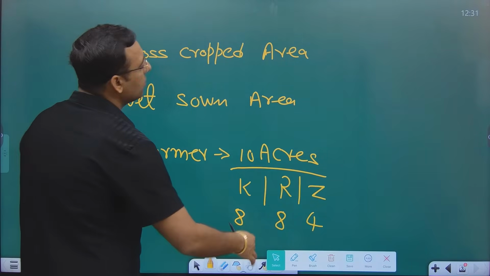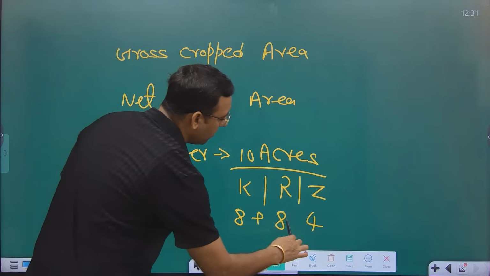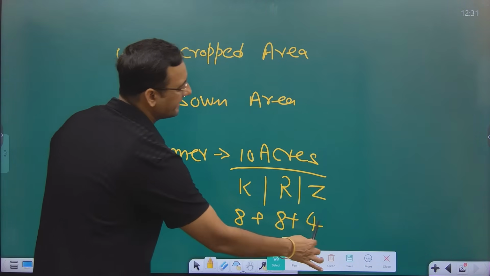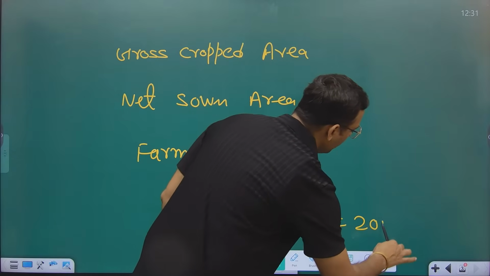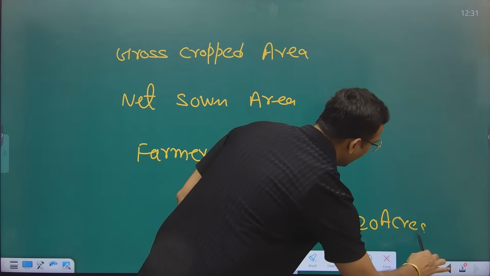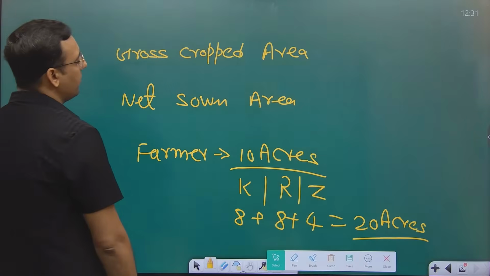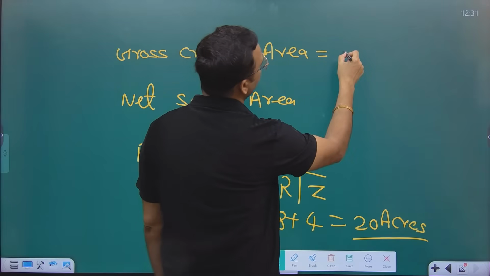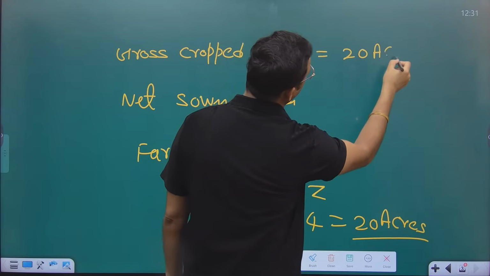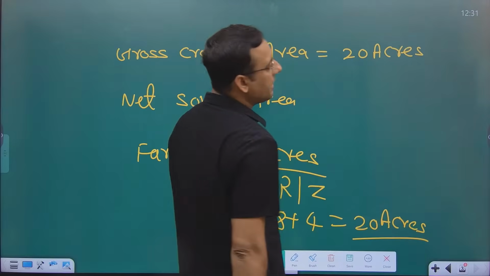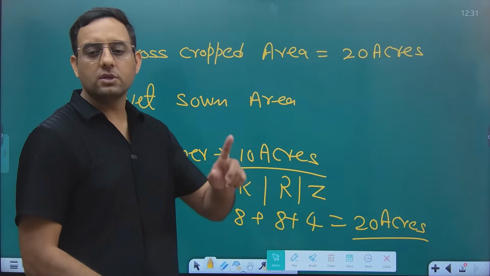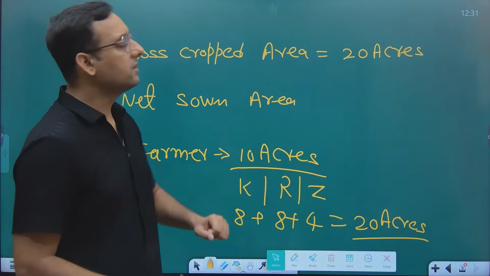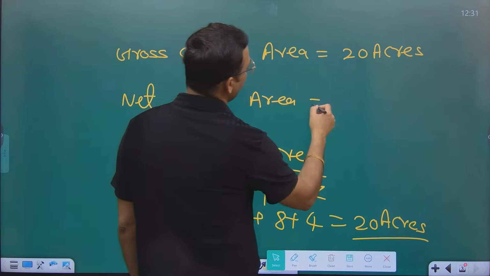Now if you will see throughout the year, I have grown the crops on 8 plus 8, 16 plus 4, 20. So in 1 year, I have grown the crop on 20 acres. So I was having 10 acres of land for the cultivation purpose, but I was able to cultivate on 20 acres. So this 20 acre will be known as gross cropped area,